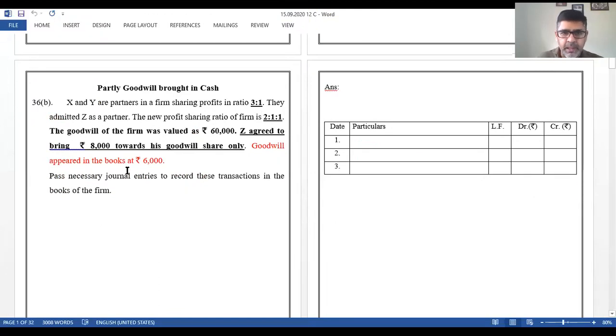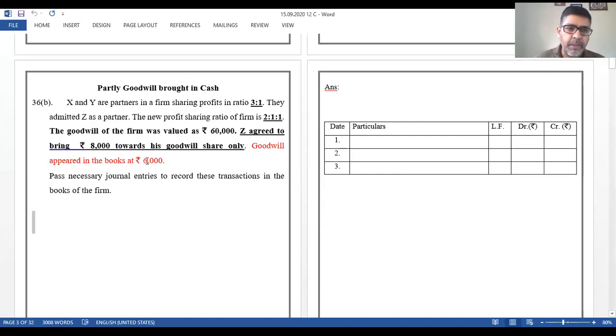Partly goodwill brought in cash. When the amount of goodwill is partly brought in, for the cash brought in, we have those two fixed entries: cash to PFG, PFG to sacrificing partners in their sacrificing ratio. And for the amount not brought, as we have just seen in the previous example, it is new partner's capital to sacrificing partners in their sacrificing ratio. Let us see this now.